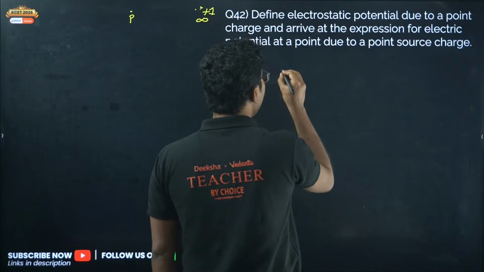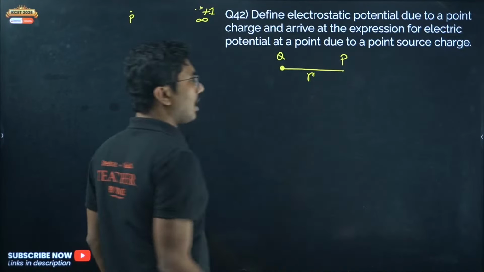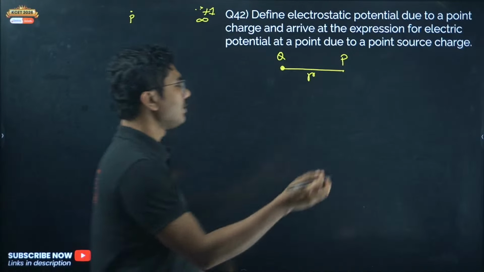Now we are trying to find the potential due to a charge q at a point, say P, at a distance small r. How to start? First of all, you have to extend this line.